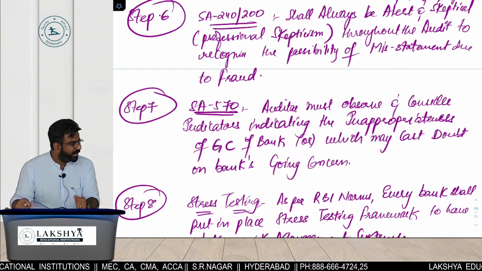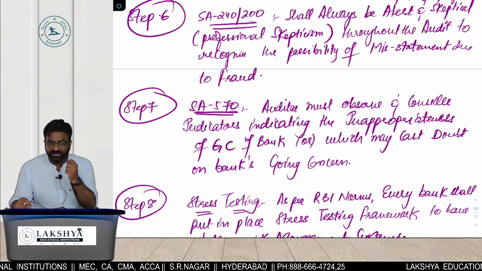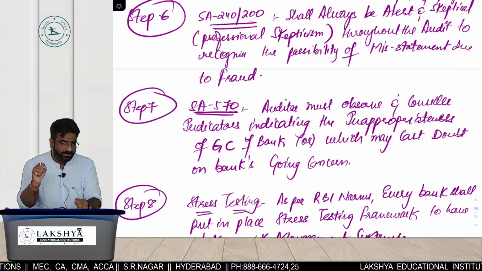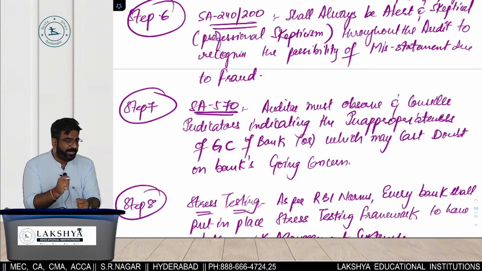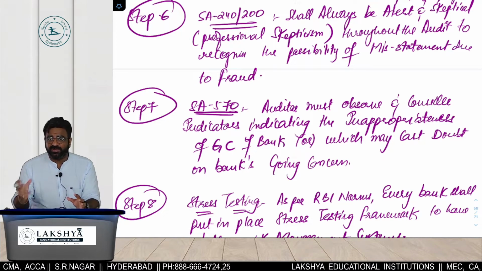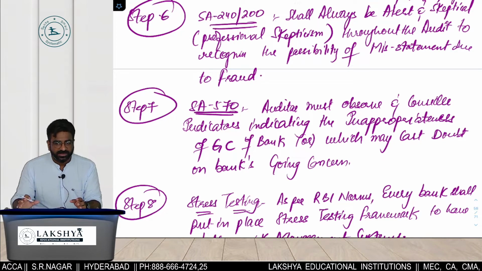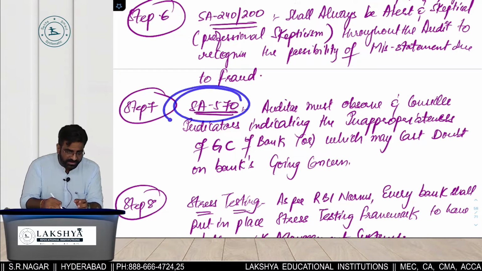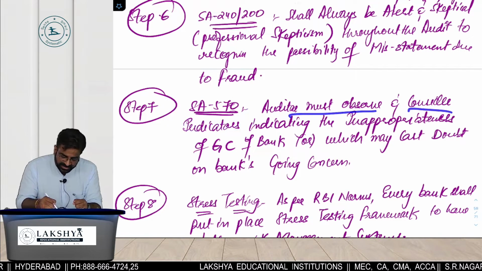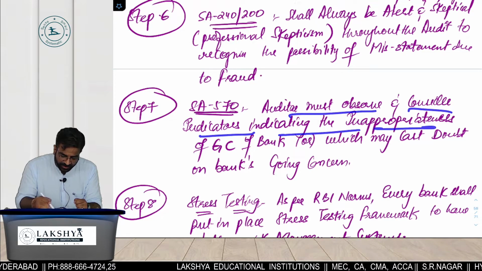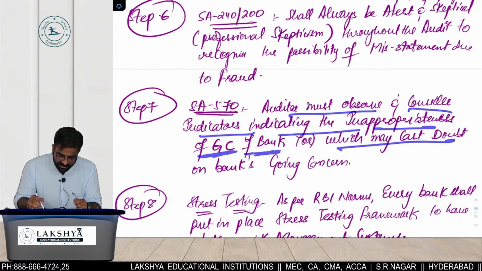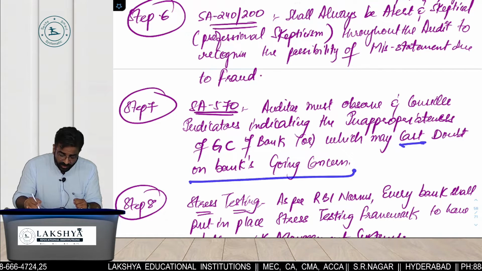Are you getting the point? And if we lose even 1% interest in the banking system, 40% of our economy is dependent upon which system in India? Banking system. So we can't afford to have a loose banking system in India. That's the reason you should always be concerned about the bank's going concern. Auditor must observe and consider indicators indicating the inappropriateness of which assumption? Going concern of a bank, which may cast a doubt on whose concern? Going.